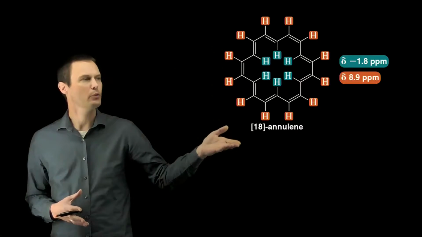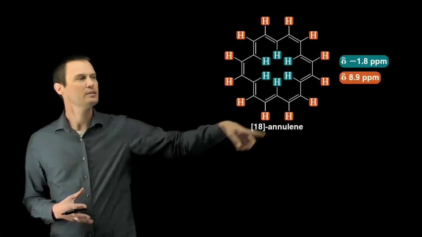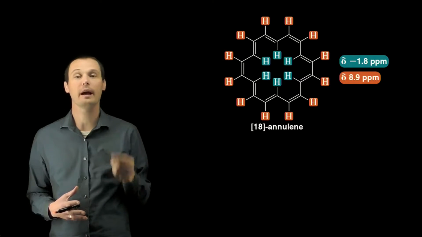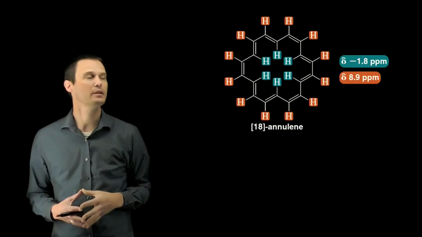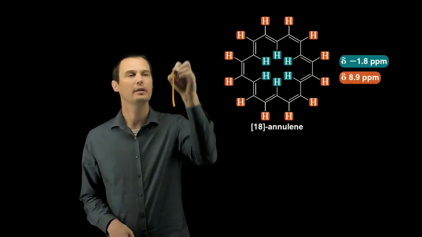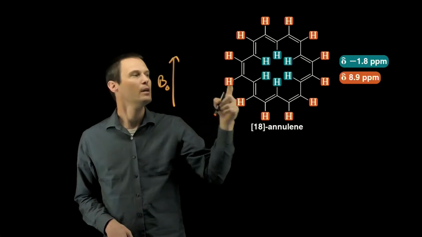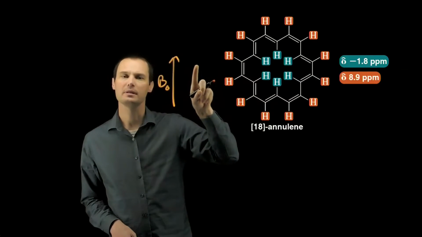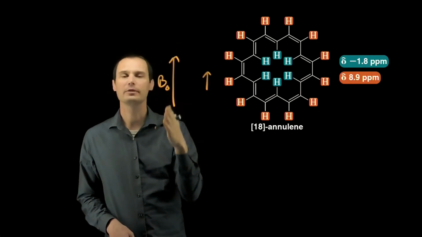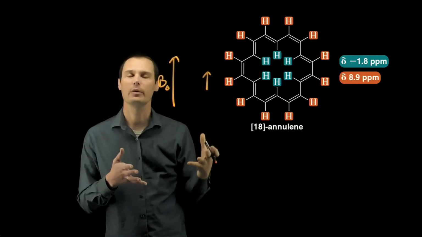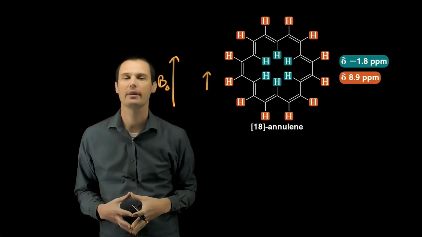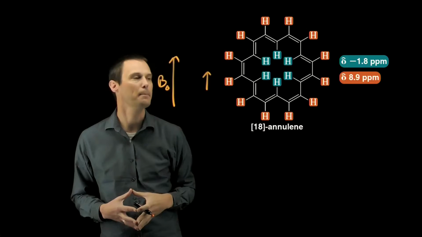The annulene is an aromatic ring, which means that the conjugated system of the electrons in the ring induces a ring current, and that ring current has some impact on the external magnetic field felt by the endocyclic and exocyclic environments of that ring. If we put this molecule in an NMR spectrometer in some kind of external magnetic field, the ring current reinforces that external magnetic field for the exocyclic hydrogens. That serves to further deshield these exocyclic hydrogens, and when those hydrogens are further deshielded, their chemical shift moves further downfield, and so the exocyclic hydrogens have a deshielded chemical shift of about 8.9 ppm.